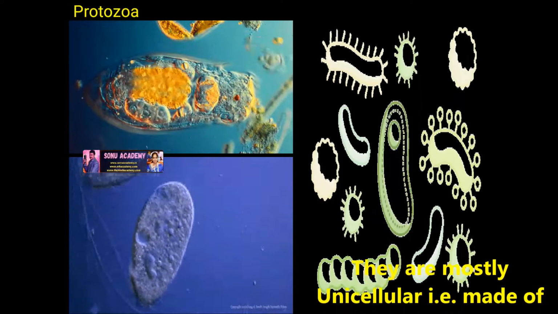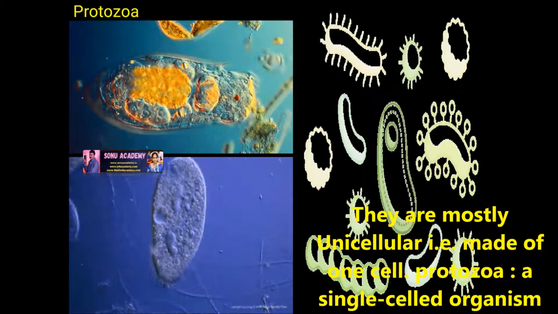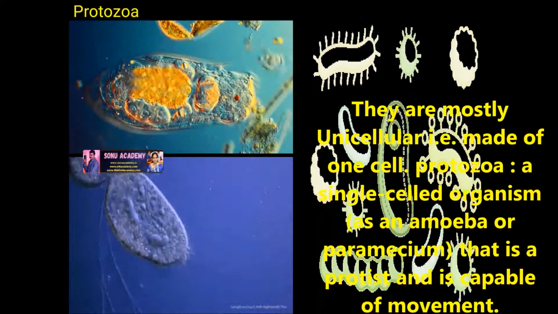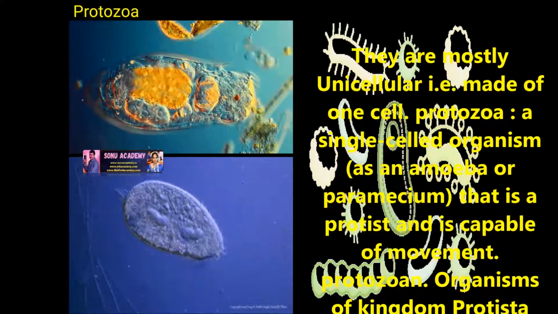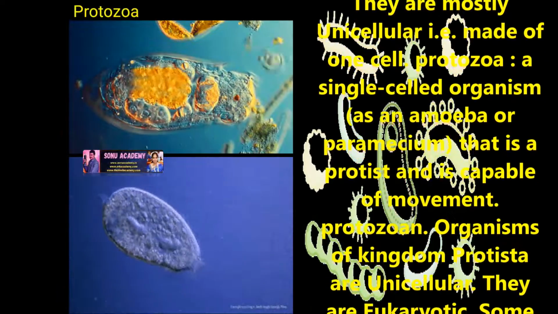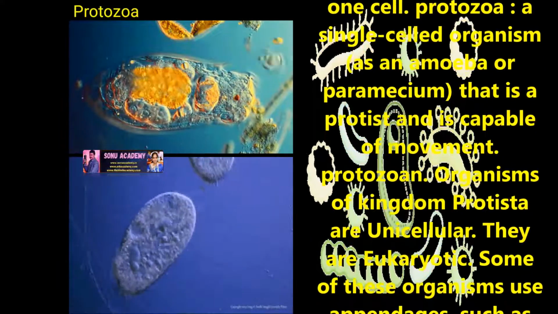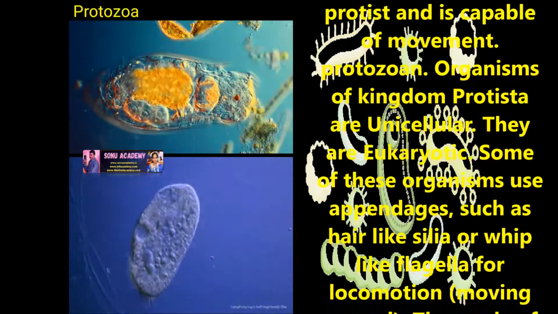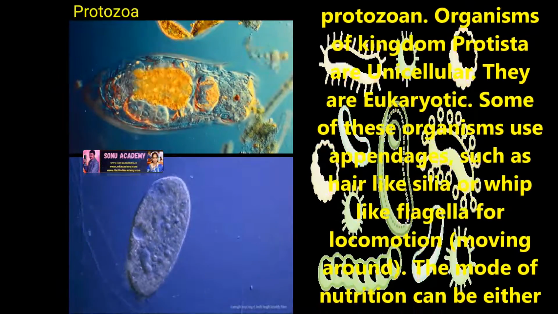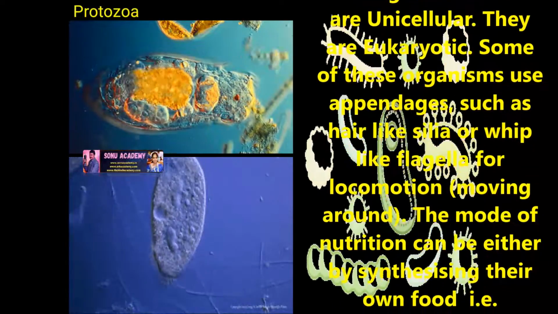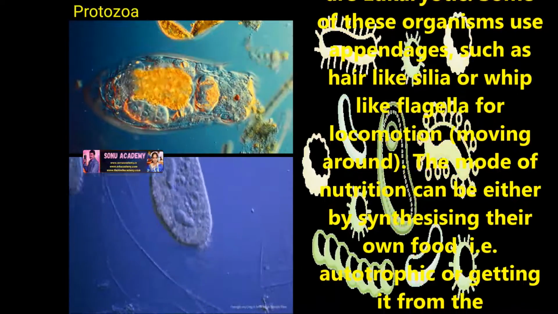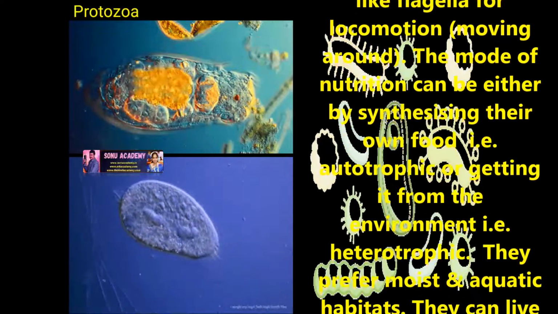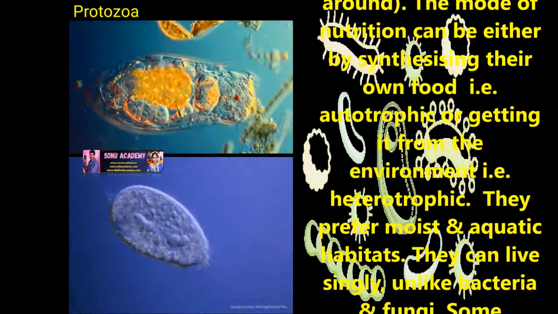Children, now let us discuss protozoa. They are mostly unicellular, that is, made up of one cell. Protozoa is a single-celled organism such as an amoeba or paramecium that is a protist and it is capable of movement. Protozoan organisms of kingdom Protista are unicellular. They are eukaryotic. Some of these organisms use appendages such as hair-like cilia or whip-like flagella for locomotion, meaning moving around. The mode of nutrition can be either by synthesizing their own food, that is autotrophic, or getting it from the environment, that is by the heterotrophic method.